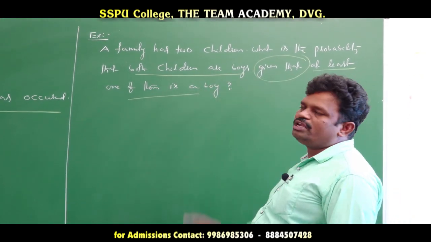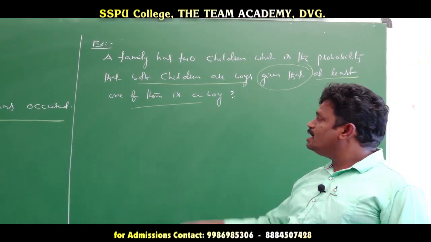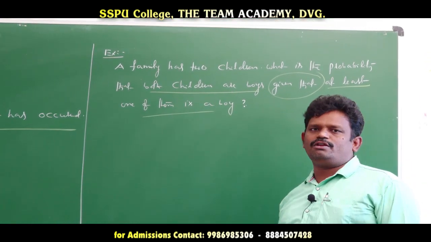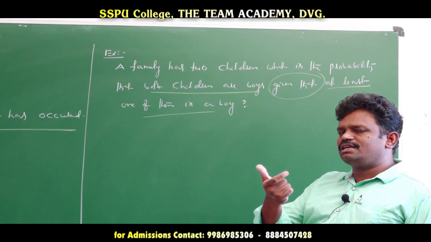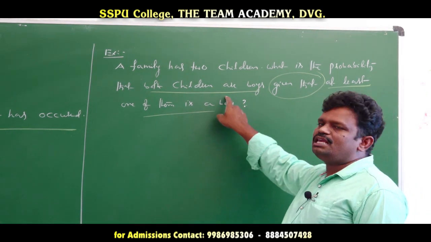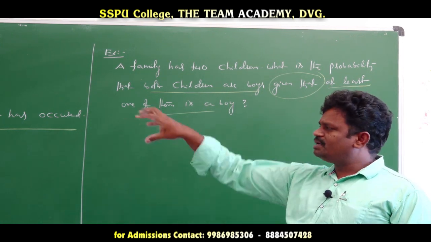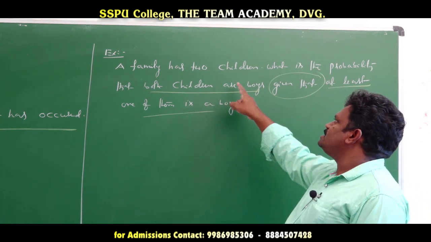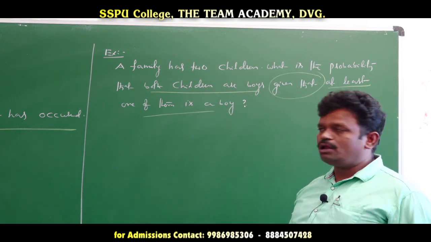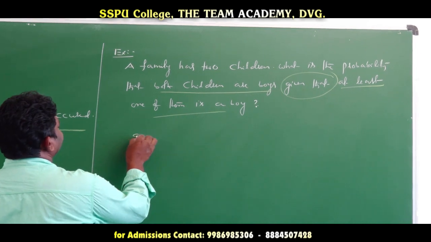Now these are the two events. Which event do we take as E and which as F? Whenever you see the word given, the sentence on the left-hand side of given is the E event, and the right-hand side sentence is the F event. If you take either, it is no problem, but for the standard formula, we apply it to E and F. Okay? Now the sample space: a family has two children.